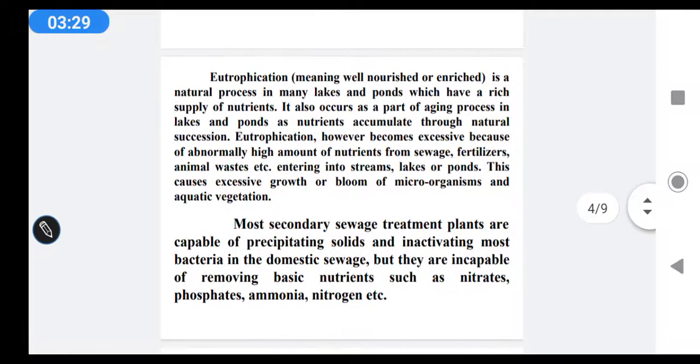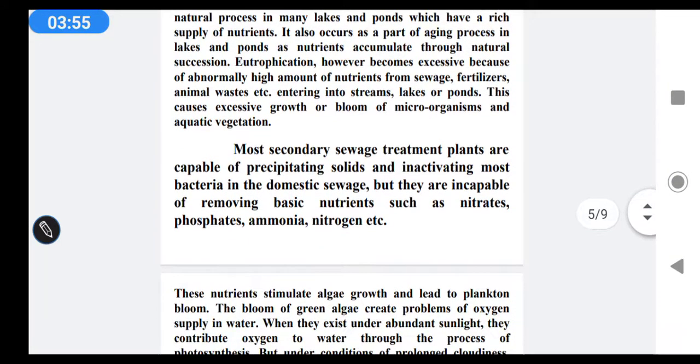Eutrophication, however, becomes excessive because of abnormally high amounts of nutrients from sewage, fertilizer, animal waste, etc. entering the streams, lakes and ponds. These cause excessive growth of blooms of microorganisms and aquatic vegetation.